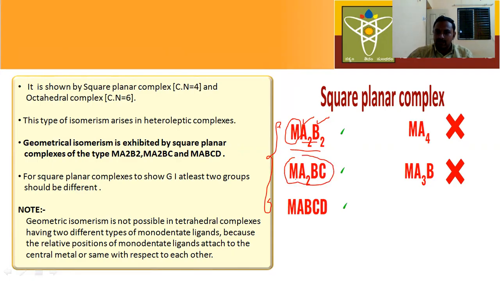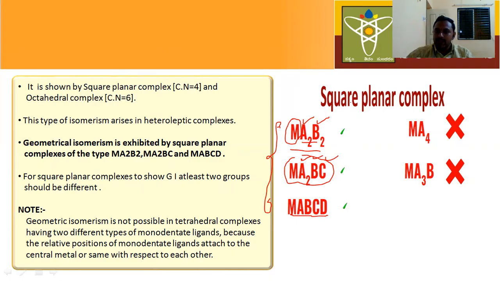The second type of complex is Ma2BC. Here there are two A type ligands, one B type ligand and one C type ligand. In total three different types of ligands are present. In the third one, MABCD, all four ligands are different.